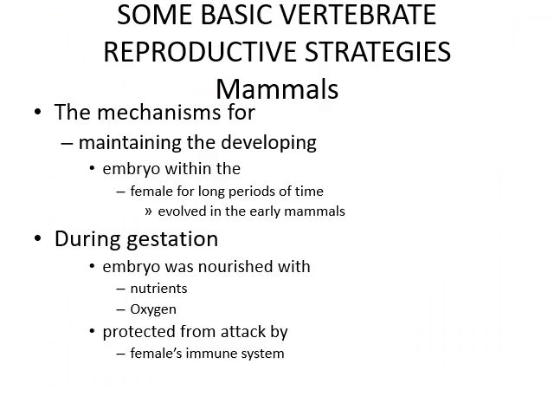Today we will discuss some basic vertebrate reproductive strategies in mammals, that is, the mechanism for maintaining the developing embryo within the female for a longer period of time that evolved in early mammals. Just reconsider your knowledge about fishes, amphibians, reptiles, and birds.